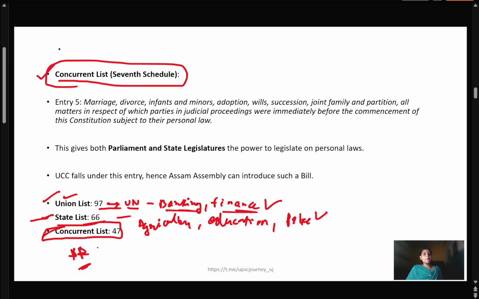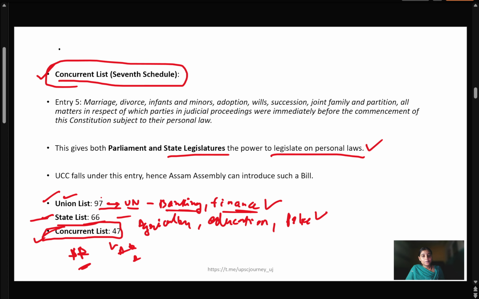That's why it allows both the central government as well as the state legislatures to legislate on personal laws. Both Parliament and the states can form laws on matters of the Uniform Civil Code because it comes under the concurrent list.